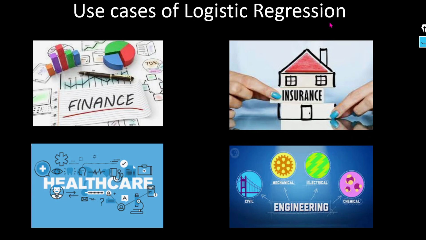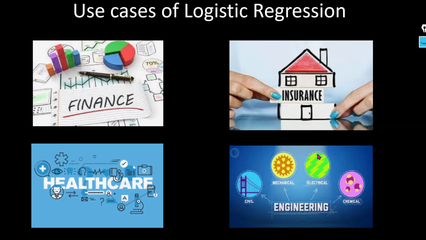Use cases of logistic regression: we can use it in multiple domains, like insurance, whether our insurance will be approved or not. In civil engineering, whether our road will be completed in time or not. In mechanical, whether this particular diameter is good for our packaging or not.